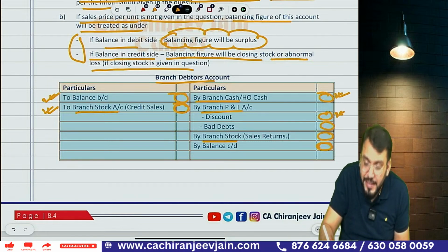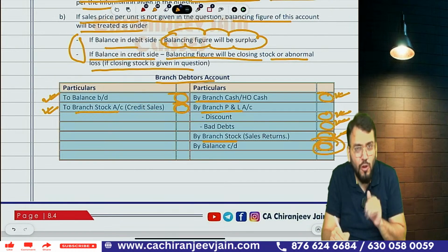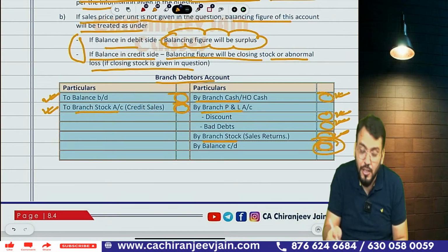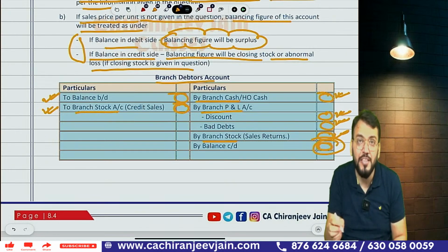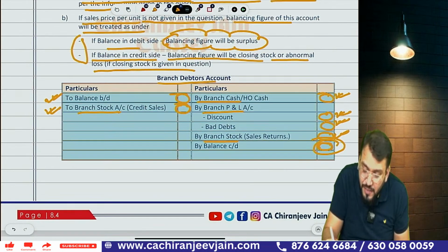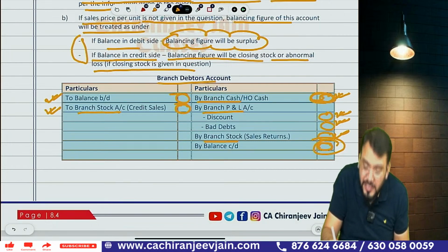Then any bad debt, then any discount allowed, then any sales return, and this will be the closing balance. Normally in an exam question they will not give you the cash collection from debtors. So if they have given the opening balance or closing balance, you can find out the missing information as cash collection from debtors. So this can be the missing figure.